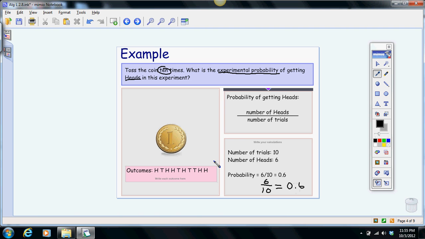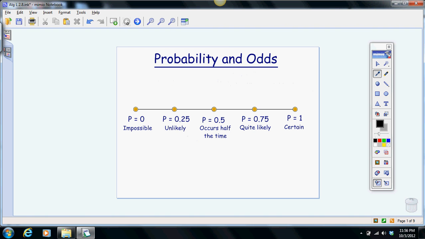So then we could predict in the future that 60% of the time we would get heads. Again, that doesn't mean it's going to happen, but if you go back to the very beginning, 60% or 0.6 would fall in here. So it's going to occur a little bit more than half the time.